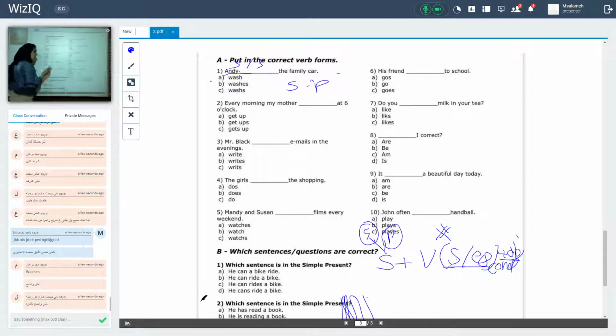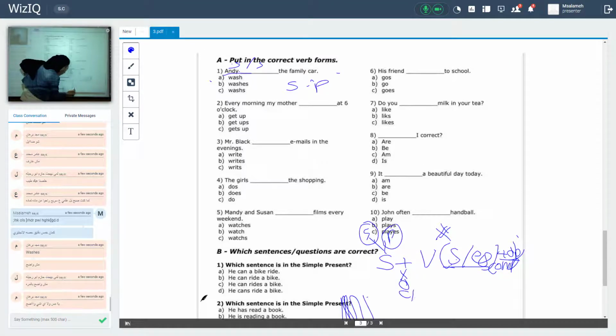S or ES. Okay, when should I use ES and when should I use S? When the verb ends with X or O or CH or SH, or Z, that means I should add what? ES. Look at this example. Wash. Wash ends with what? SH. That means I should add ES. Wash is wrong, because I should add what? ES or S. So the right answer is washes.